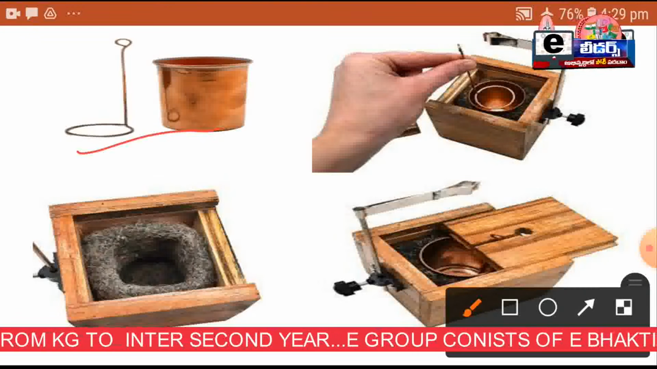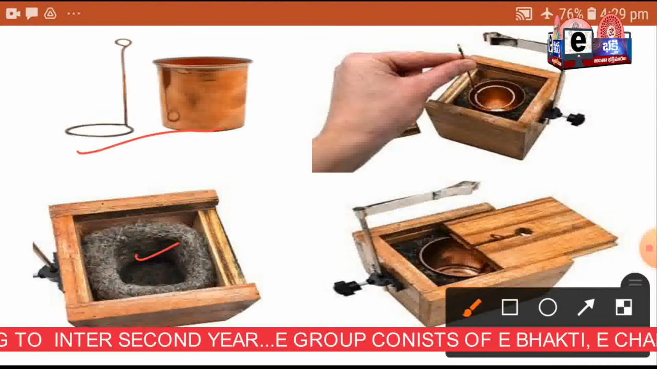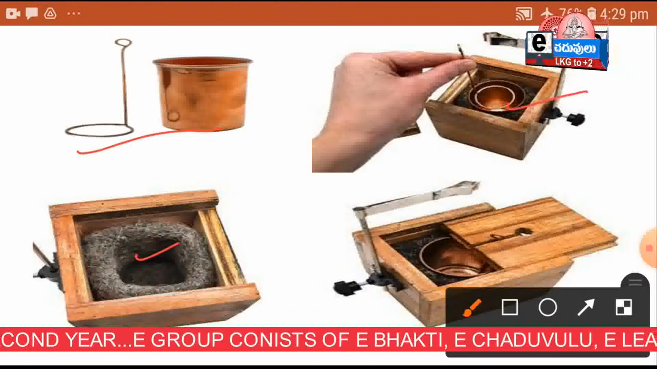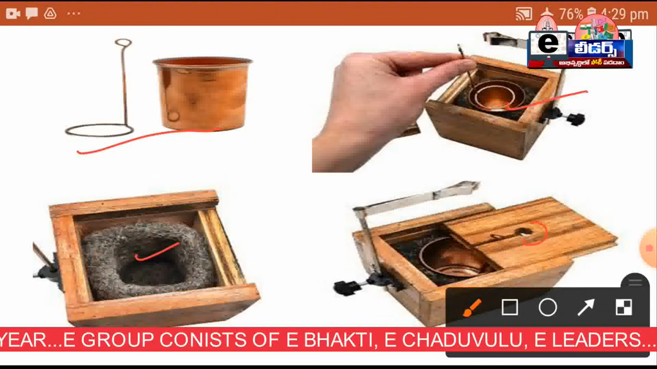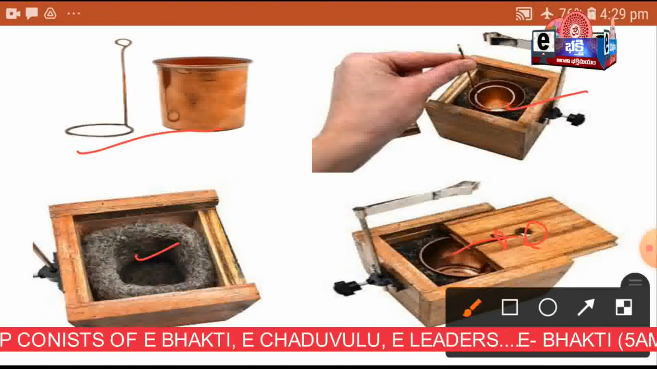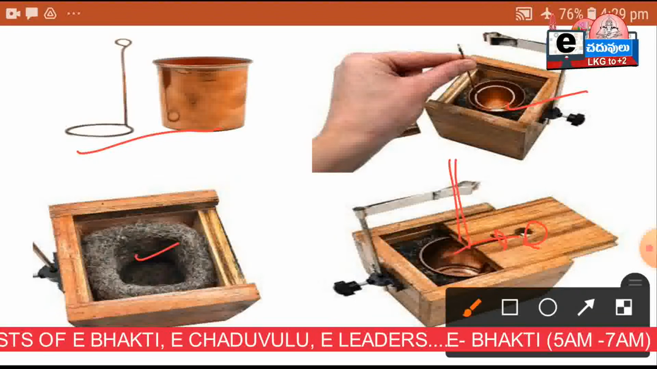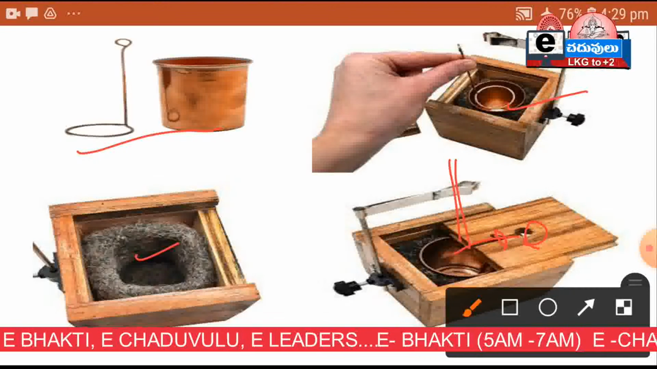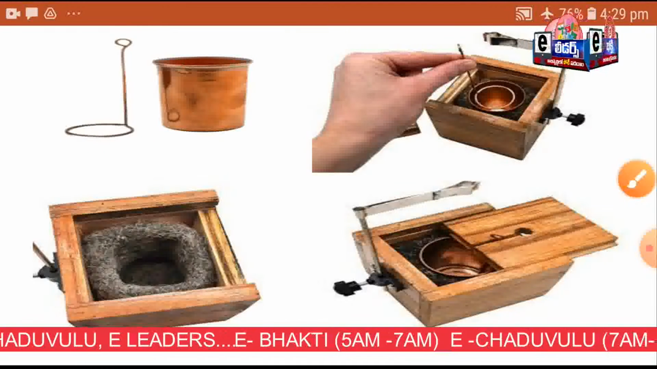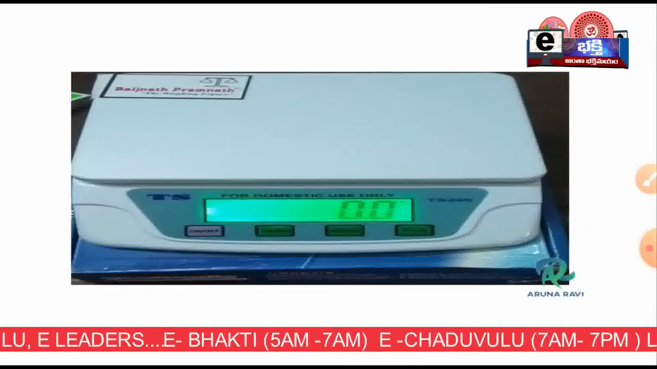Then we have to keep it in this wooden box, and afterwards you have to close the lid. There will be a little hole and a groove for the thermometer and the stirrer. This is actually what a calorimeter will be. Now we shall proceed to the experiment.